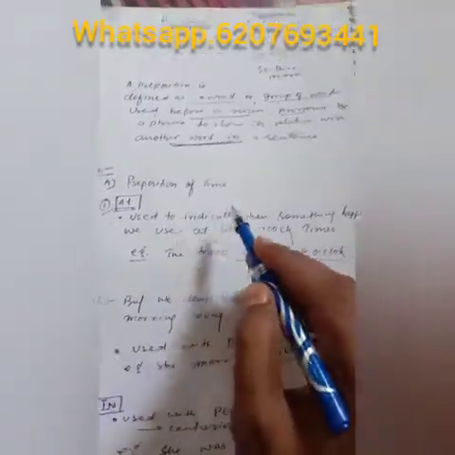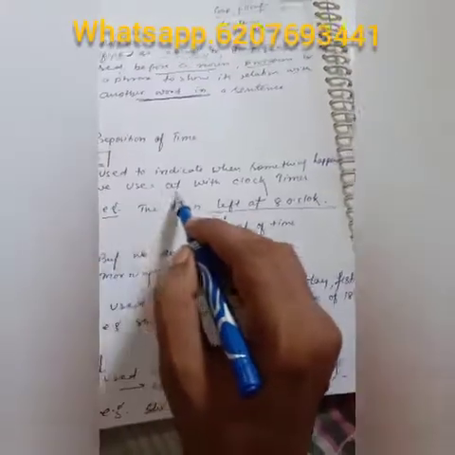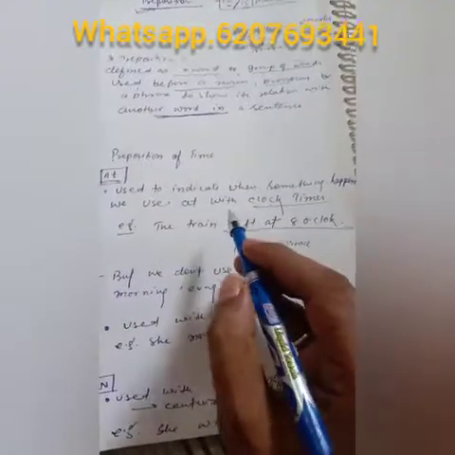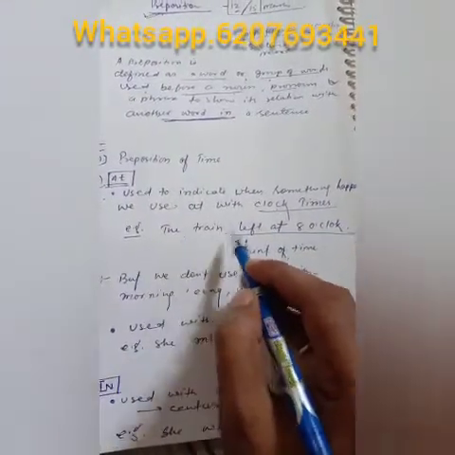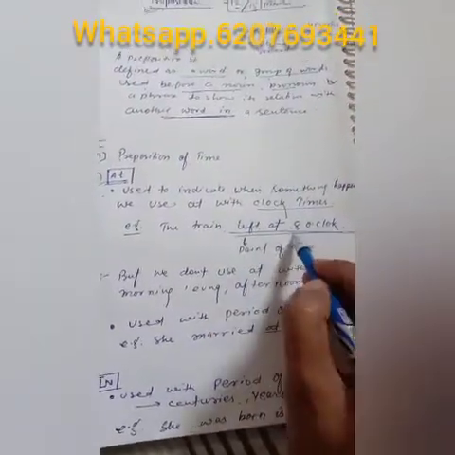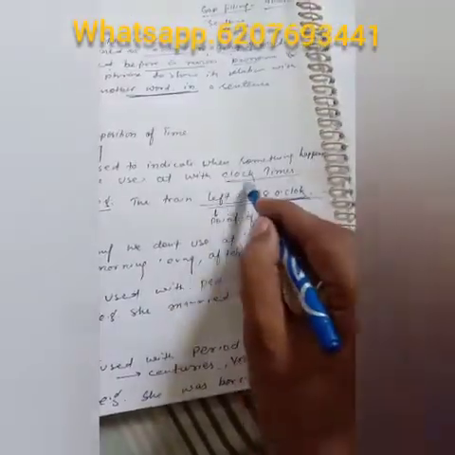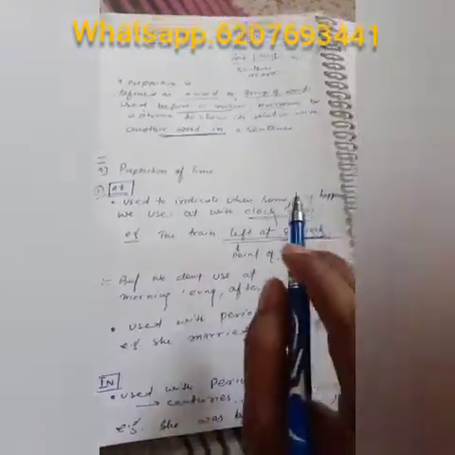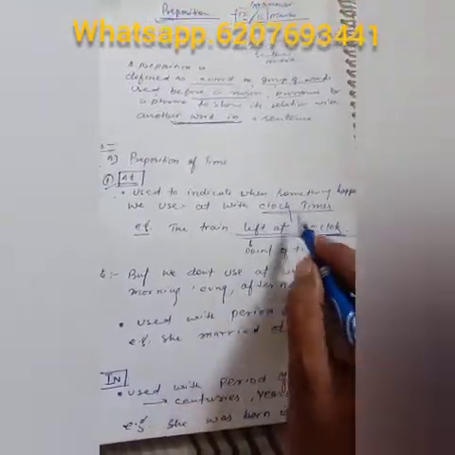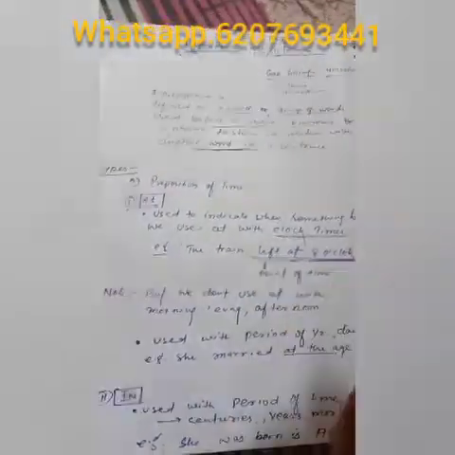At is used to indicate when something happens. Means we use at with clock times, right? Better to try to understand with the example. The train left at 8 o'clock. Means for the point of time, always with the timing which is given in clock times. I think there should be no confusion with any student. Whenever clock time is given, please use at for the point of time.